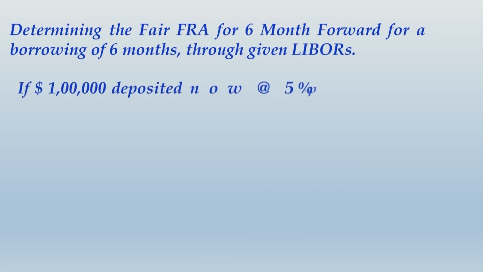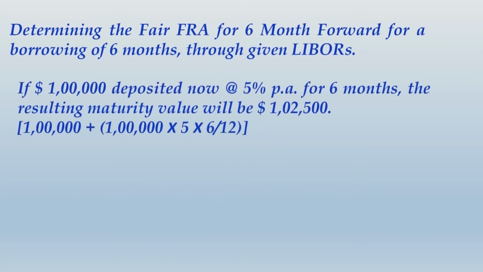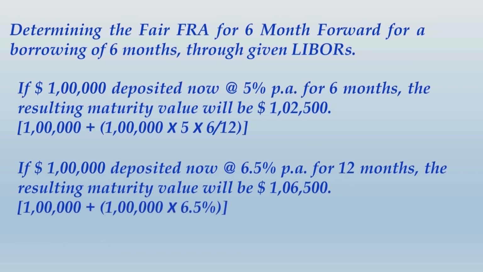So through the LIBORs, and I don't have to explain, you know how to do it. If you could do that on your own, that is fantastic. If you don't want to do it on your own, the calculations are there in front of you. Note it down. Alright friends, you would have finished writing this whole thing.